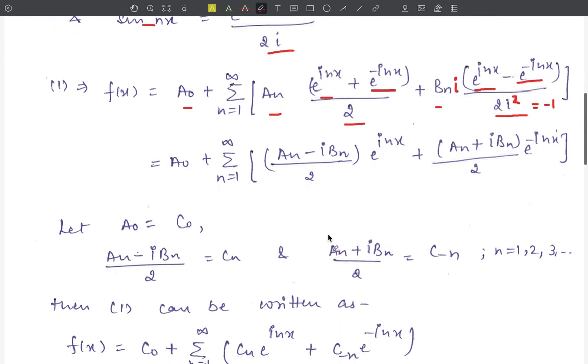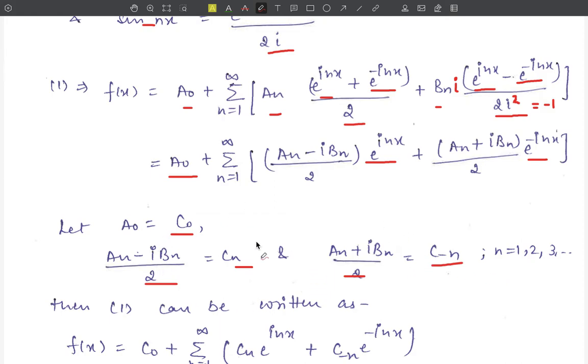Okay, let us suppose this a naught to be equal to c naught. This term a_n minus iota b_n upon 2 is the coefficient of exponential iota nx. So let this term be equal to c_n, and this term a_n plus iota b_n upon 2 is the coefficient of exponential minus iota nx. So therefore let this term be equal to c of minus n. Here n can vary from 1, 2, 3 and so on, that is only the positive values here.